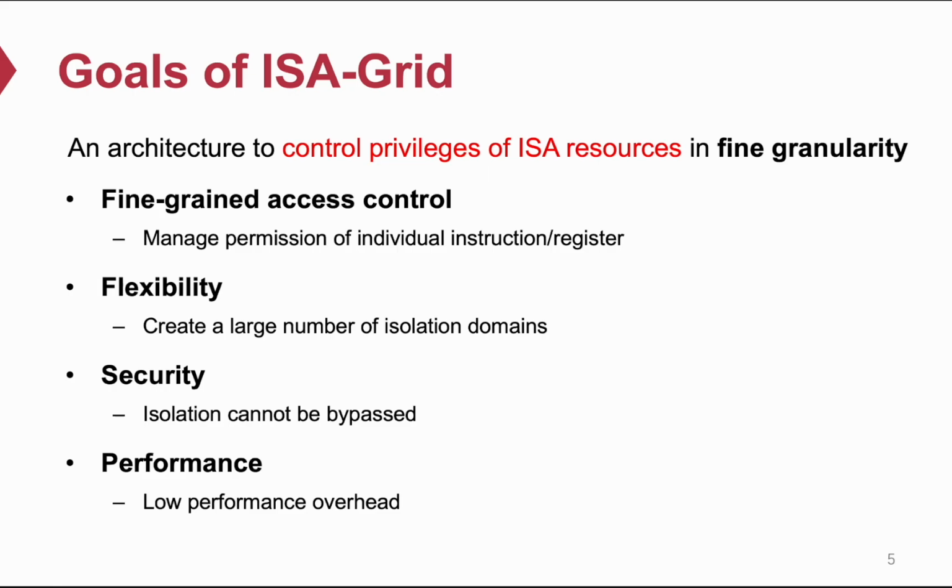The goal of ISCA'23 is to design an architecture to control privileges of IC resources in fine granularity. It should provide fine-grained access control to manage permission of individual instruction and register. It should also provide flexibility to support a large number of isolation domains. It should guarantee security, which means the isolation cannot be bypassed. Besides, it should only introduce limited performance overhead.